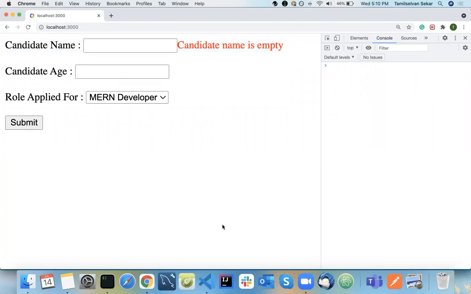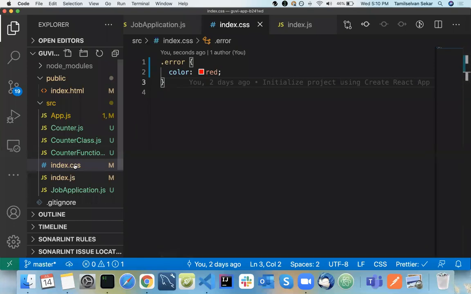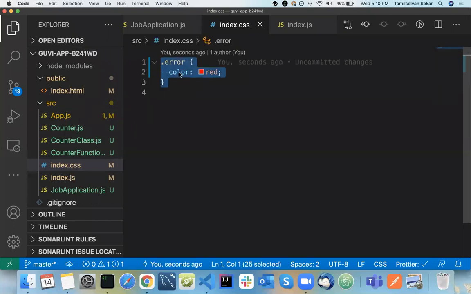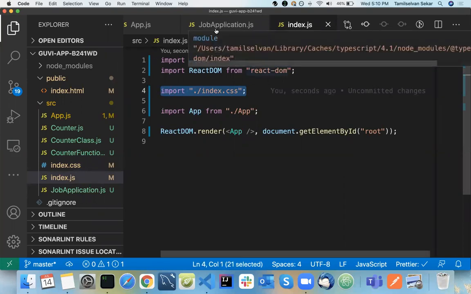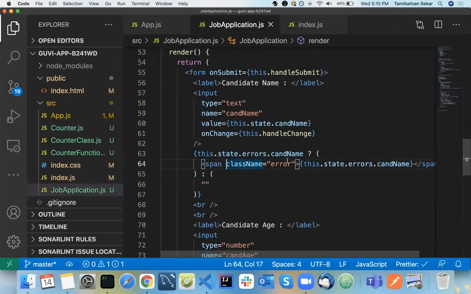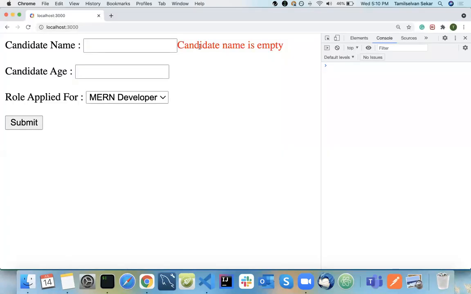So what I did here is create a file called index.css, add a class called error, and add the CSS color red. Since you have imported it in your index.js, that particular CSS file will be available for every component, because you have imported it at the root level. So whenever I use span className equal to error here, that class will be applied. In short, this is how we need to apply CSS. Clear? Have I answered your question?